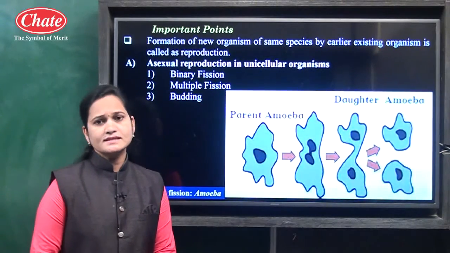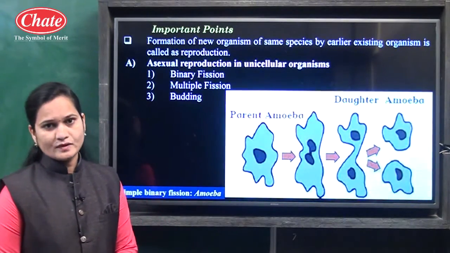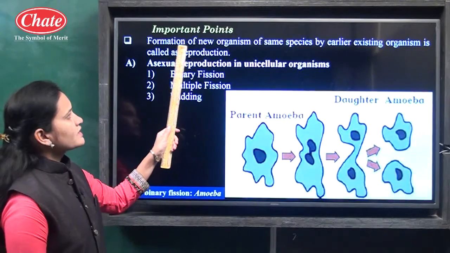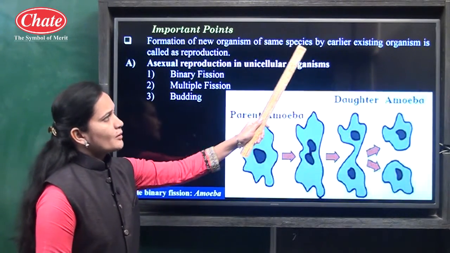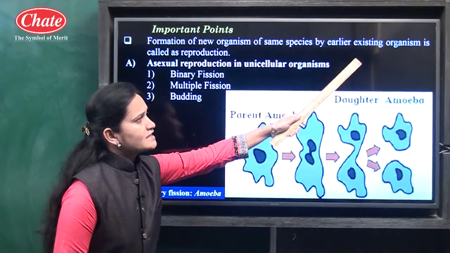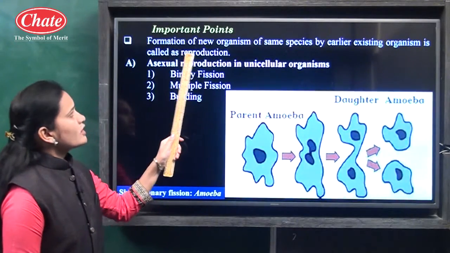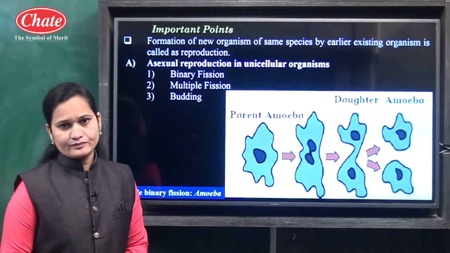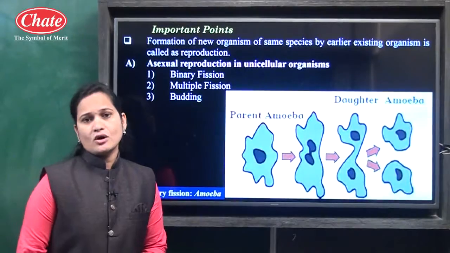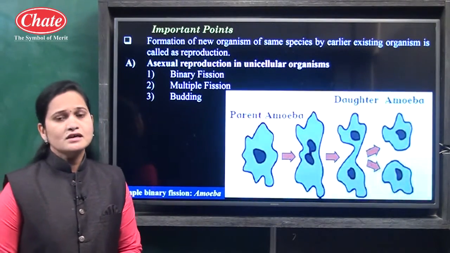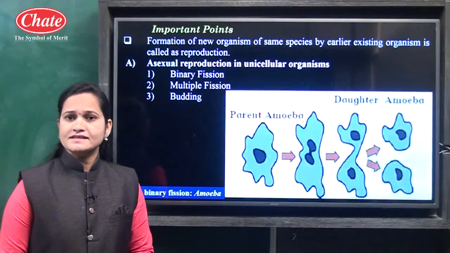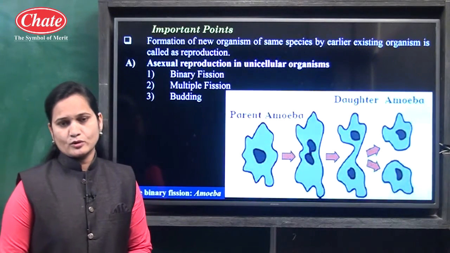First we will see what is the meaning of reproduction. Reproduction means formation of a new organism of the same species by an earlier existing organism. Reproduction is of two types. It takes place by two methods. The first one is asexual reproduction and the second one is sexual reproduction.